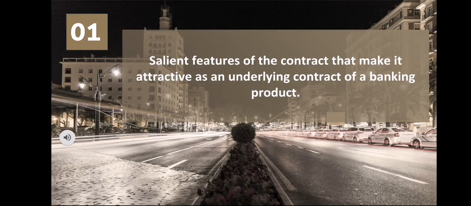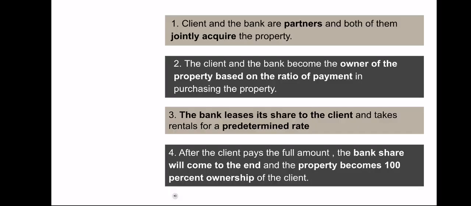So, for the first question, I'll be talking about the salient features of the contract that make it attractive as an underlying contract of a banking product. For the first feature, the client and the bank must be partners and both must jointly acquire the property. The capital provided by both parties is to be determined before the contract is signed.